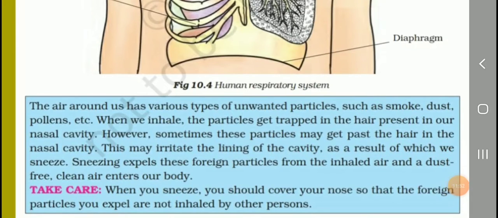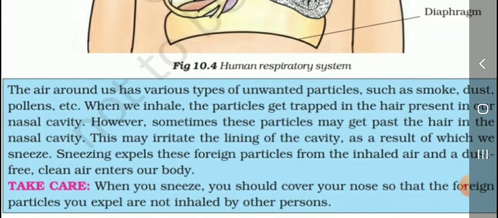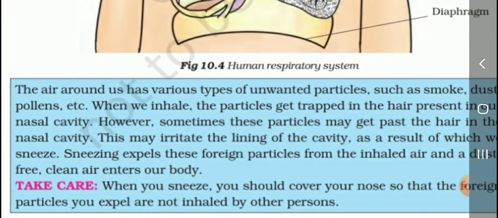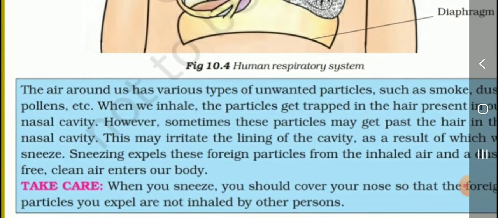Next, the air around has various types of outside particles such as smoke, dust, pollen, etc. When we inhale, the particles get trapped in the air present in our nasal cavity. This may irritate the lining of the cavity, as a result of which we sneeze.